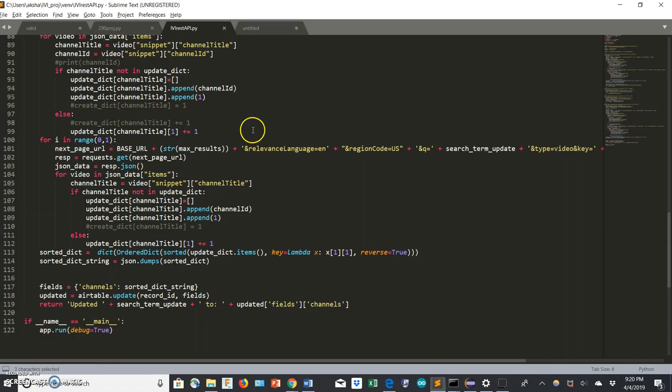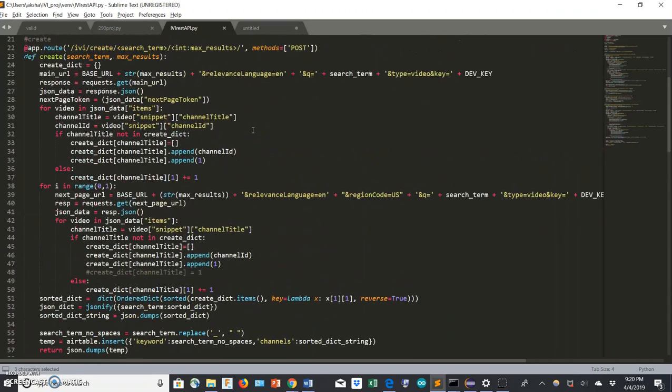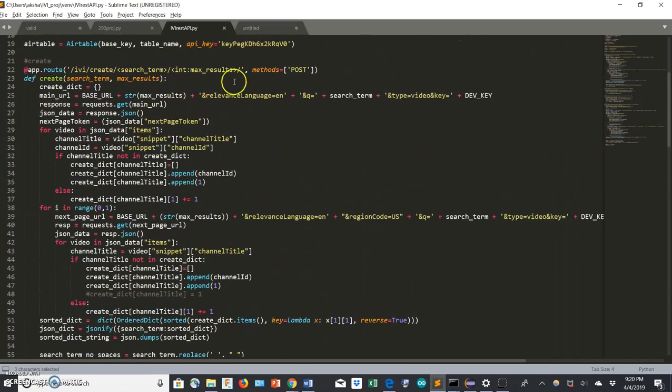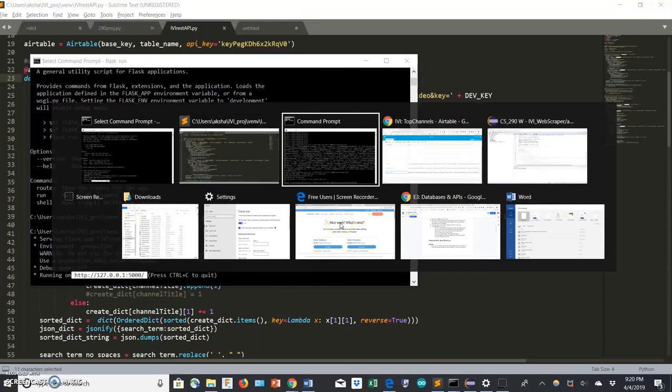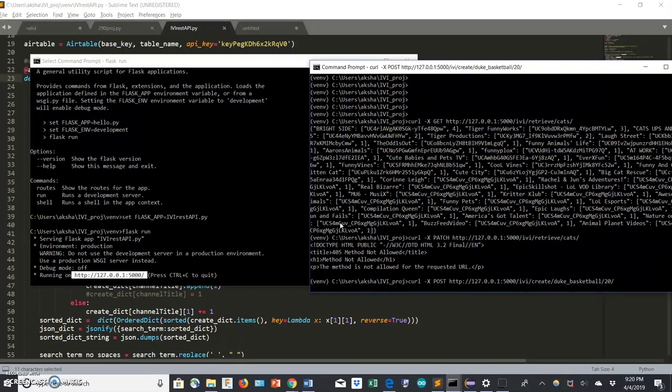I don't believe I made this clear, but essentially the input to the create, or the post, is the search term and the max result. So this is the number of search results you want to go through in order to find the top channel. This is the top 20 results, and it'll give you the number of videos for each channel within the top 20 search results. So I'll do that right now, and let's see what we get.